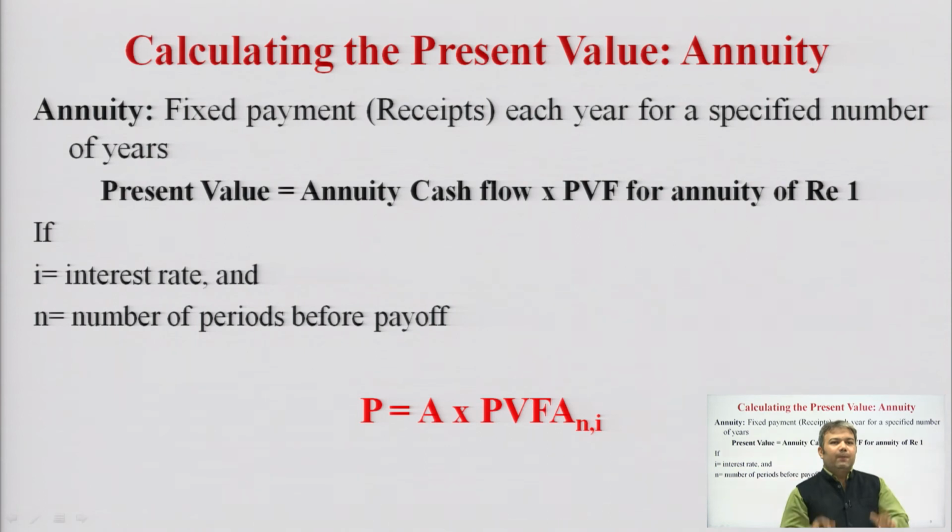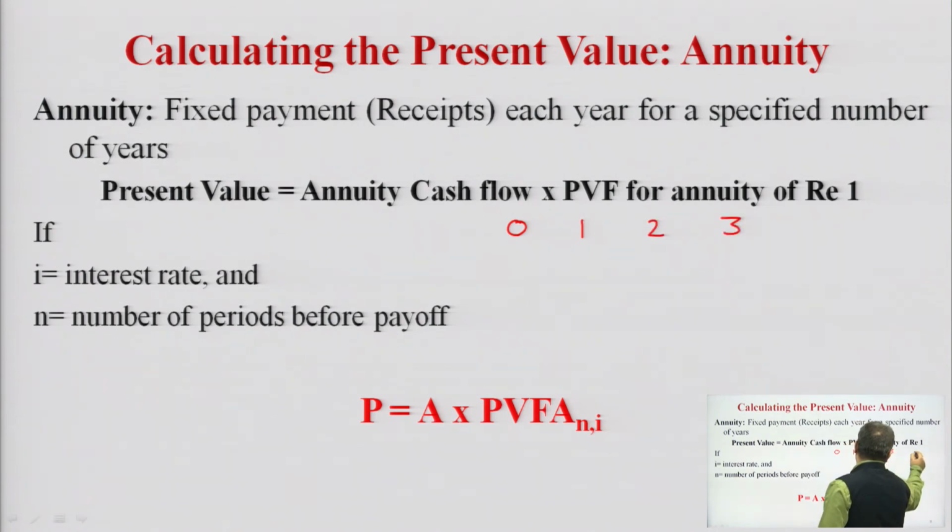This is needed to be kept in mind, where I is the interest rate and n is equal to the number of periods. So, this is the start, time 0, 1, 2, 3, 4. It could be the same amount or it could be a different amount, it does not make any difference.